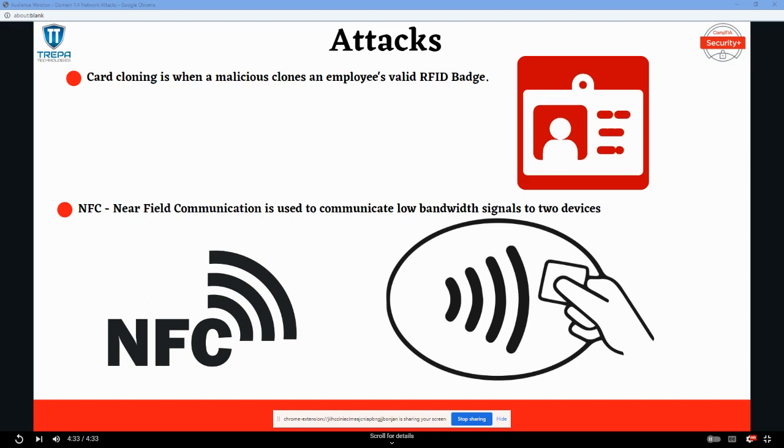And then we have NFC, near field communication, another RF communication protocol that uses low bandwidth signals to communicate between devices. NFC is used on card readers. It's called tap technology, right? When you tap your credit card to pay for gas or pay at a cash register, you're using NFC. NFC is also on your phones when you use Apple Pay or Google Pay. That tap technology is using near field communication.